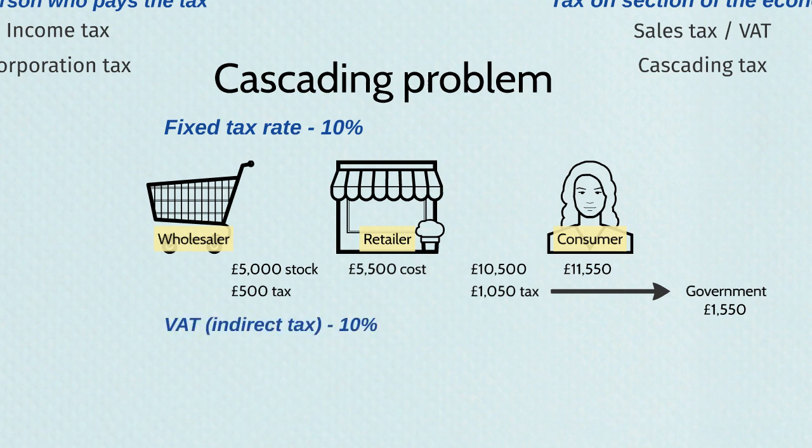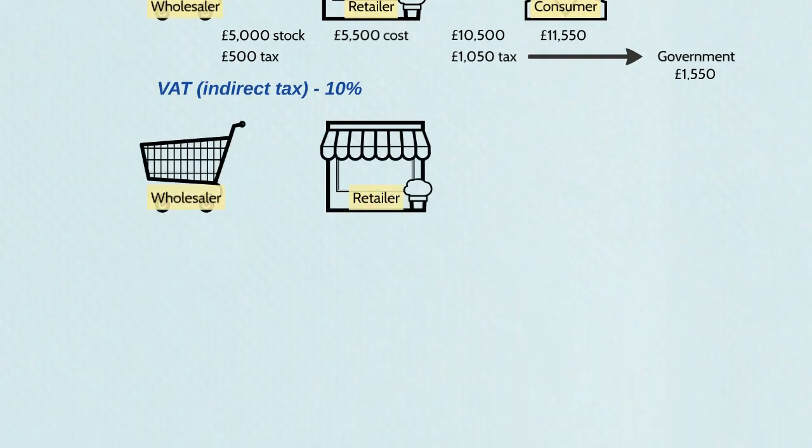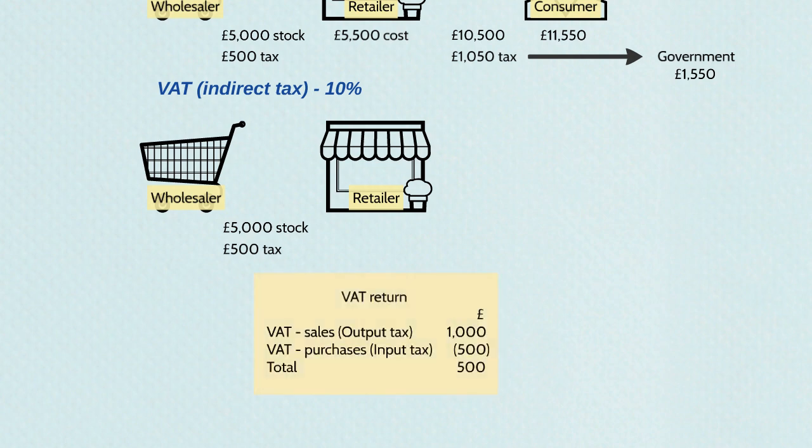So let's see how the same scenario would play out with VAT. So we have a wholesaler and we have a retailer, and the retailer is still buying £5,000 of stock, and they're still going to have to pay £500 of tax on it. But under a VAT system, we use the VAT return. In a VAT return, essentially what you have is the output tax, the amount of tax paid on sales, less the input tax, the amount of tax paid on purchases, and whatever the difference is what the retailer will pay to the tax authorities.